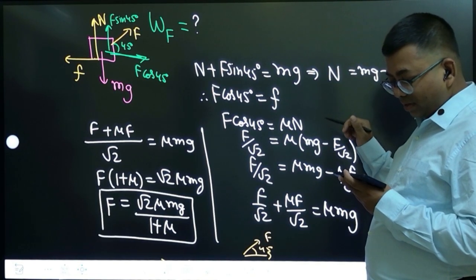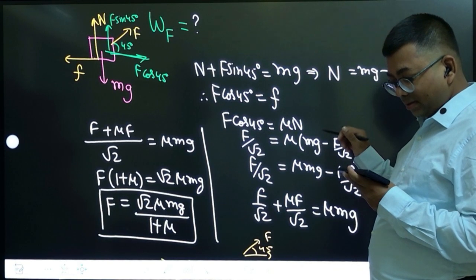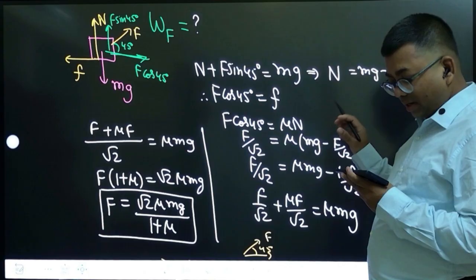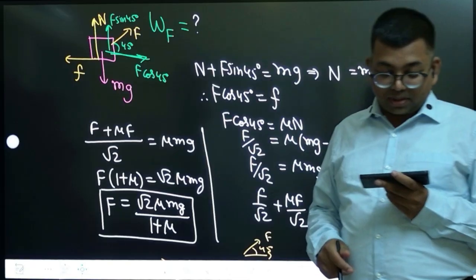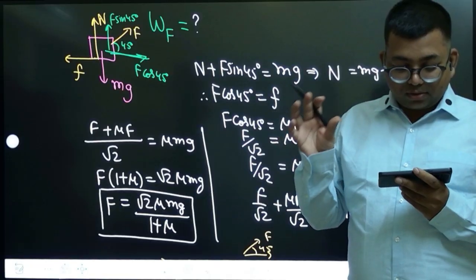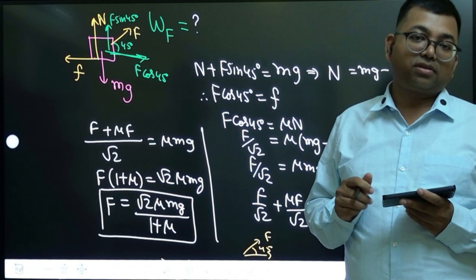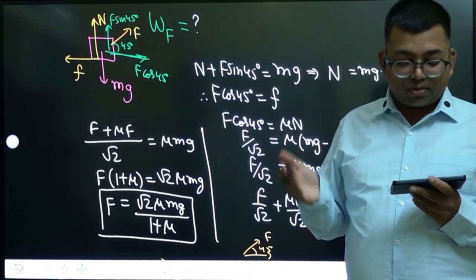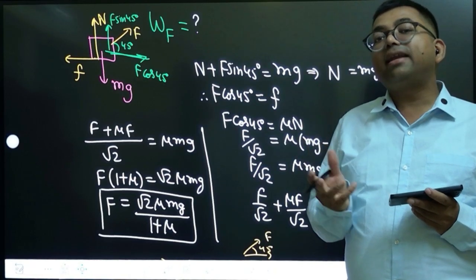But after that, what you have done? You have directly tried to substitute. I think what you have tried to calculate is friction minus this. This is where I think you are making a mistake. You are trying to calculate net force in the horizontal direction. So you are trying to calculate the friction minus this, that is where the mistake is. Are you understanding? Why should we do friction minus this? Right?